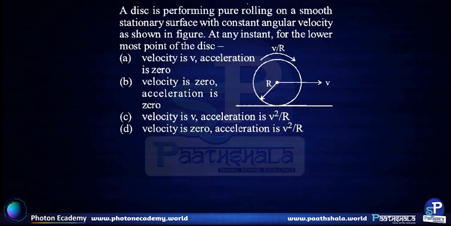A disk is performing pure rolling on a smooth stationary surface with constant angular velocity as shown in the figure. At any instant, for the lowermost point of the disk, which of the following options is correct? The options deal with velocity and acceleration.